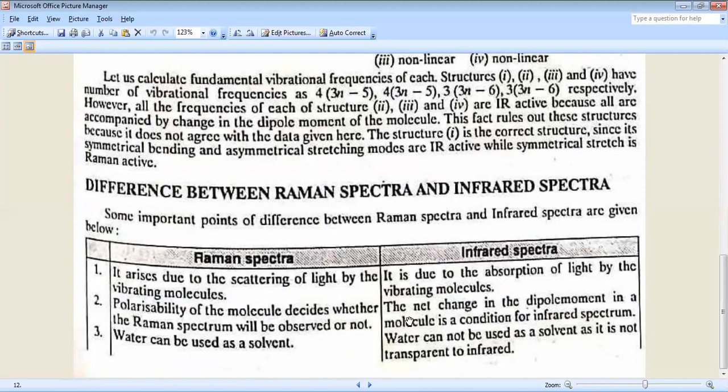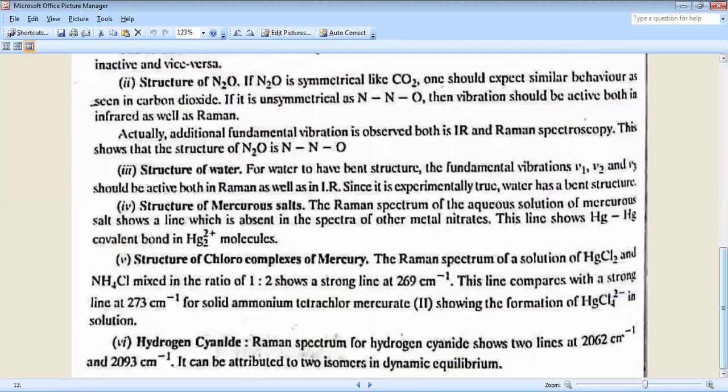In IR spectra, the net change in the dipole moment in a molecule is a condition for infrared spectrum. In Raman spectra, water can be used as a solvent. In IR spectra, water cannot be used as a solvent as it is not transparent to infrared.